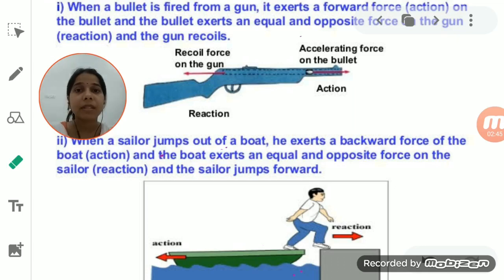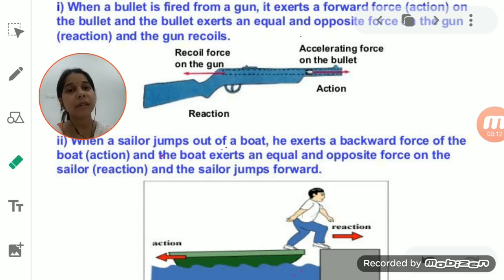One more example we studied is why a high jumping athlete is provided with a cushion or a heap of sand. As the athlete jumps onto the heap of sand, since the sand or cushion goes inside, the reduction of the momentum to zero will take time.